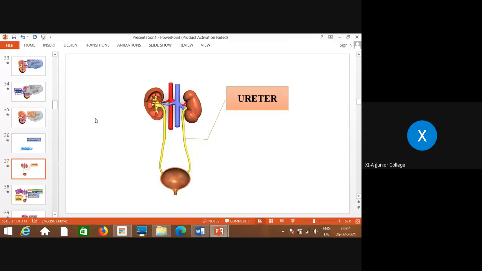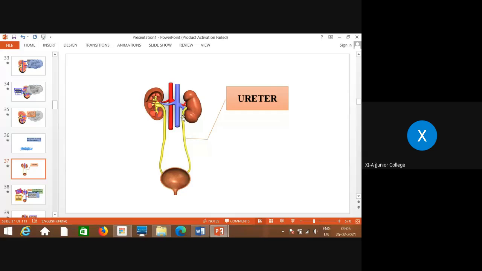Okay, now the next part of the excretory system is the ureter. We studied the pair of kidneys, their length, location, width, thickness, and even internal parts, that is, the LS of the kidney, which we discussed just now. Now the next part is the pair of ureters. This tubular structure is called the ureter, which starts from the pelvis region of the kidneys and joins the kidneys to the urinary bladder.